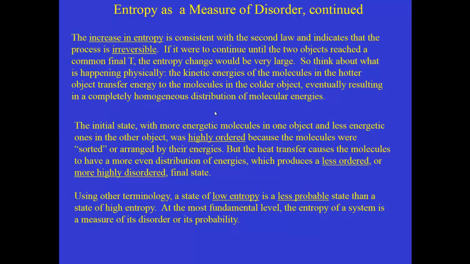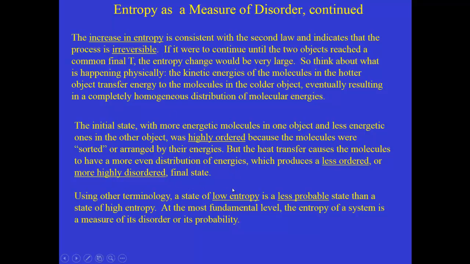But as heat transfer takes place and those molecules end up with a more and more even distribution of energies, that produces a less ordered state. And we can say that that final state would be more disordered, because there wouldn't be any obvious hotter or colder object, because their molecular kinetic energies would be distributed quite evenly.